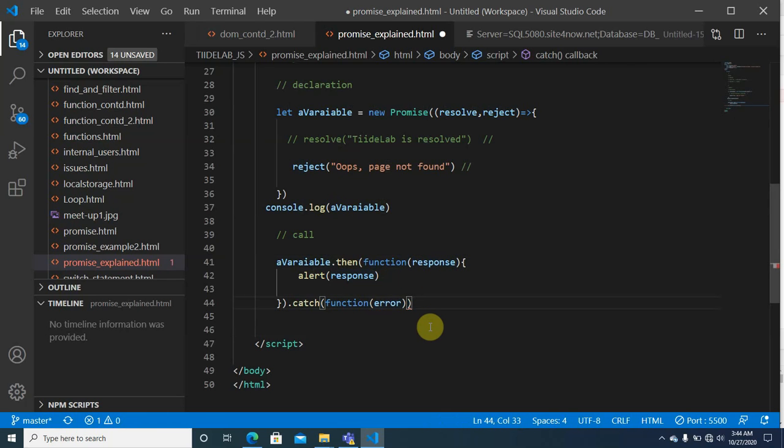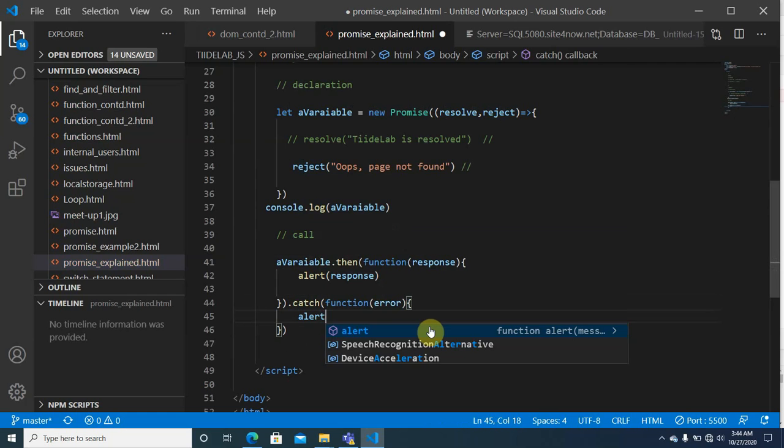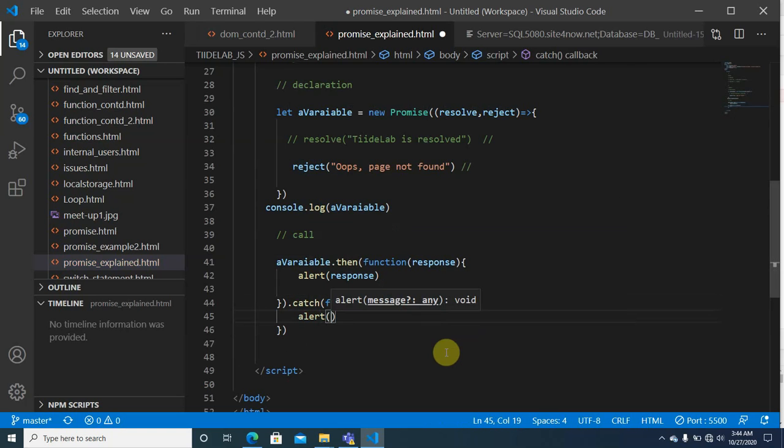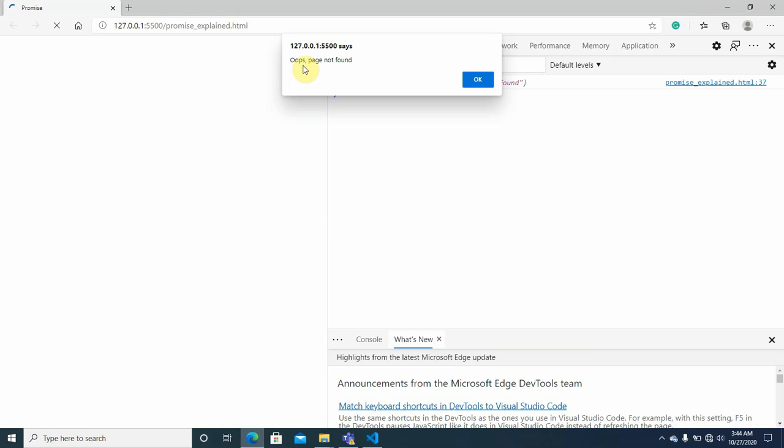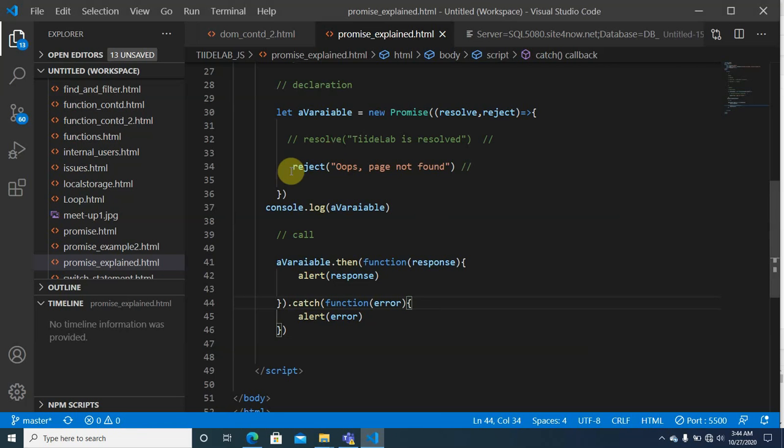So if you do an alert of error, you then see the error pop up here, oops, page not found. So rejects can be fed back to the user through the catch, and resolved will be through the then.